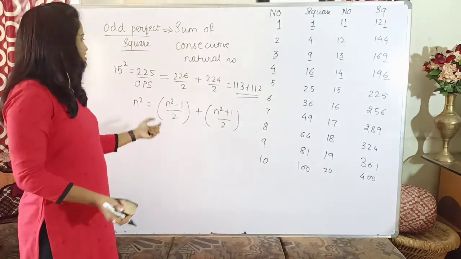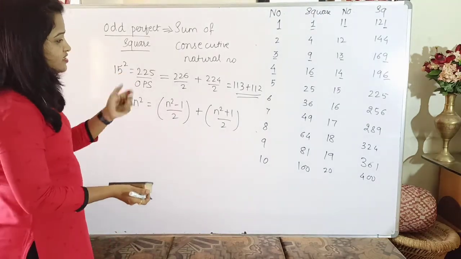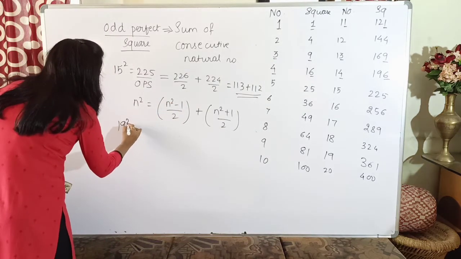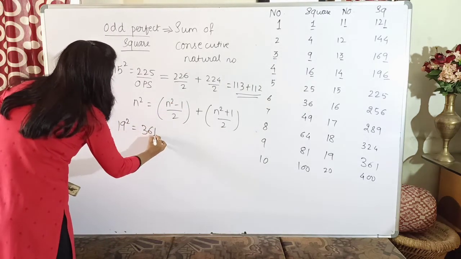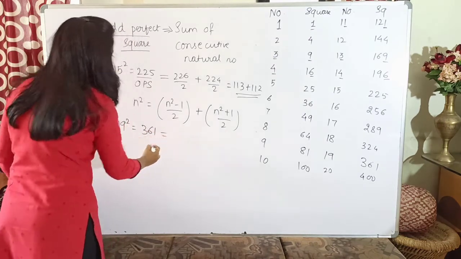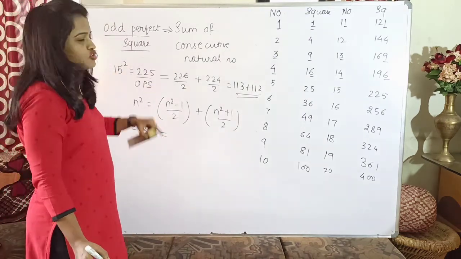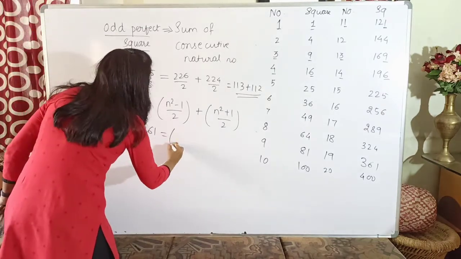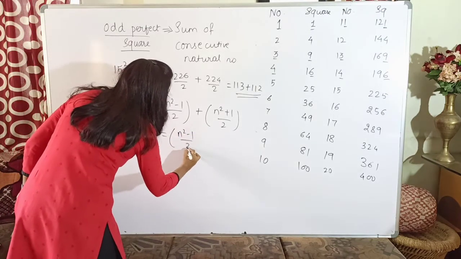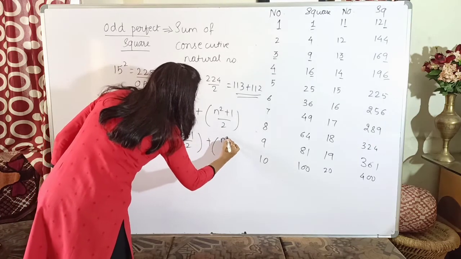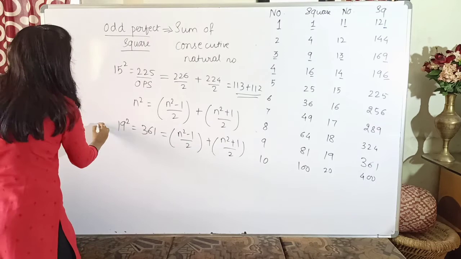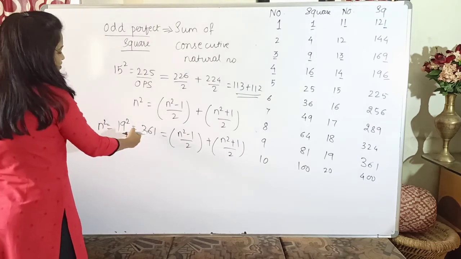For example, here I have considered 15. Let us consider another example, 19. Is it an odd perfect square? Yes. So 361 can again be represented as the sum of consecutive natural numbers. Which two consecutive natural numbers do I have to take? It will be (n square minus 1) by 2 and (n square plus 1) by 2. Now, what is my value of n square? It is nothing but 19 square, which is 361.